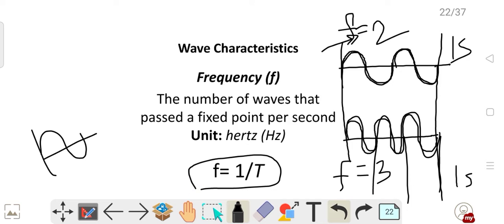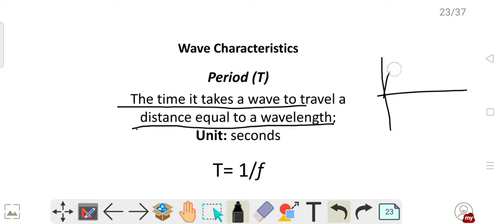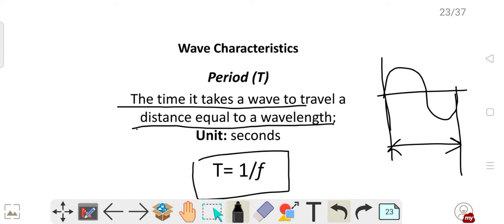Time period is just opposite of frequency. Time period equals to 1 upon f. Okay, time taken to complete 1 cycle is called time period. Okay, so period, the time it takes a wave to travel a distance equal to a wavelength. And what is a wavelength? Wavelength is this much. That means time taken to cover 1 cycle is called time period. Time period is 1 upon f. Got my point? Okay, how is time period 1 upon f?